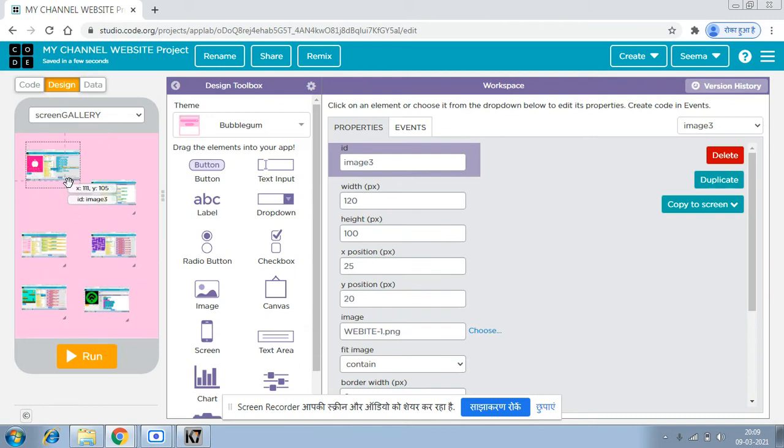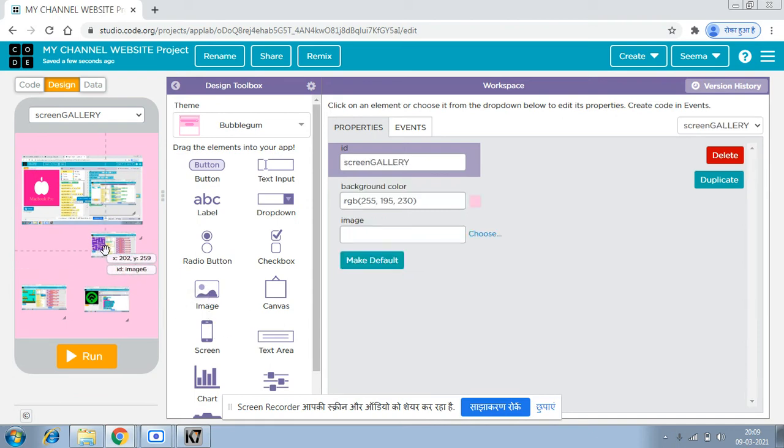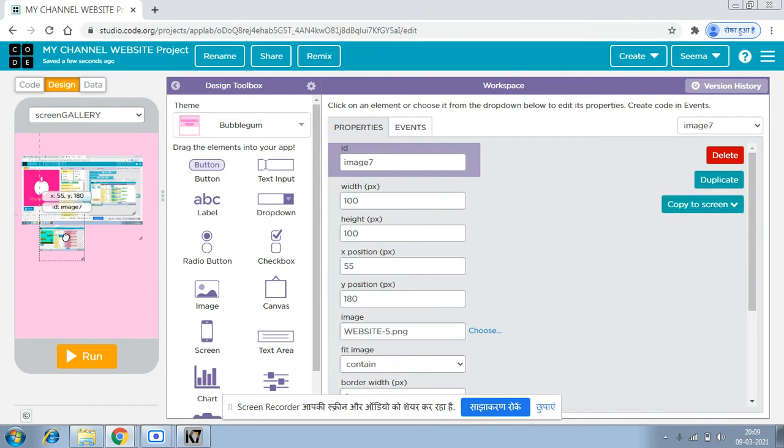Yes, I'm just going to make the size a little bit bigger. Or you can do one more thing here. You just add two pictures only and you can put here a next button. Okay, first let's make it a little bit bigger.